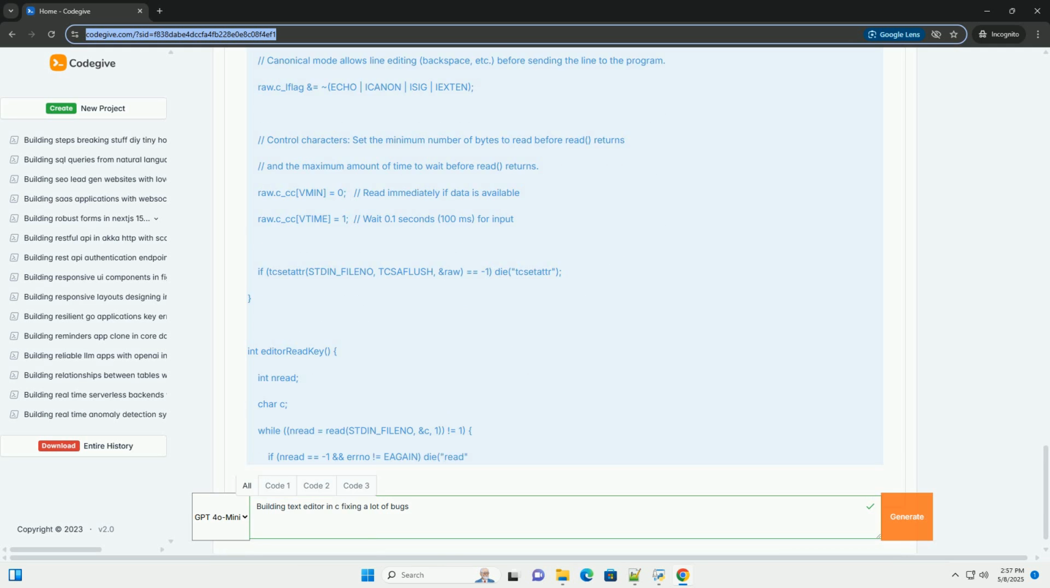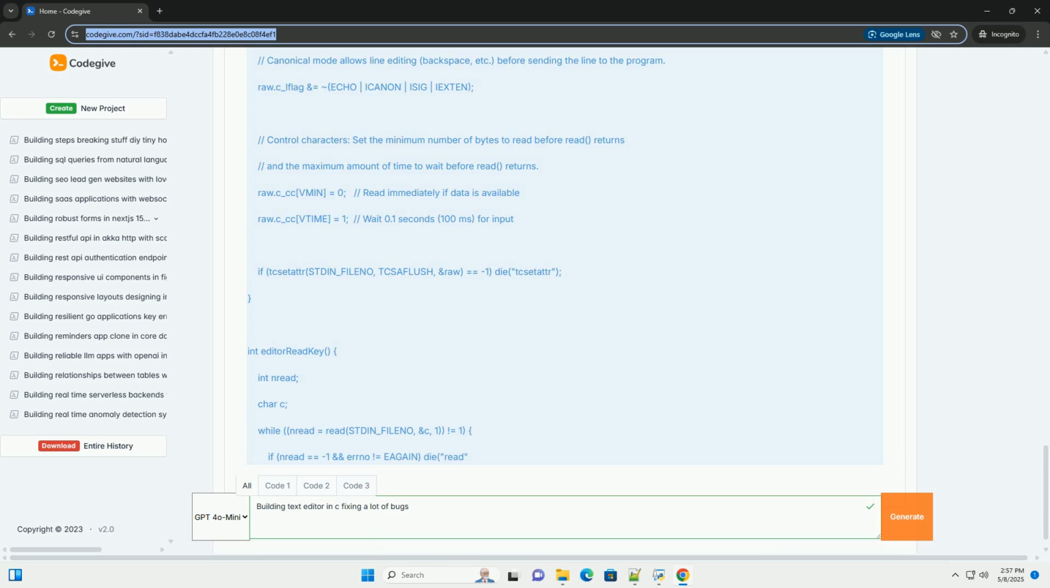die(const char *s) is a simple error handling function. It prints an error message and exits the program. disableRawMode restores the terminal attributes to their original state. It's important to call this when the editor exits so the user's terminal behaves normally. enableRawMode sets the terminal to raw mode. This disables buffering, echoing of characters, and other features that would interfere with the editor's control over the screen.